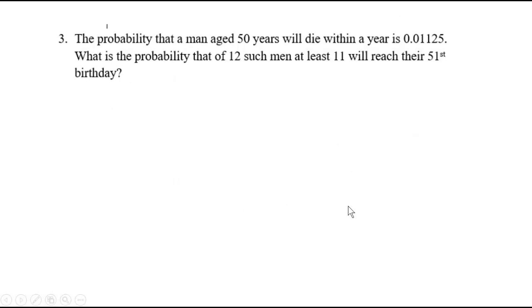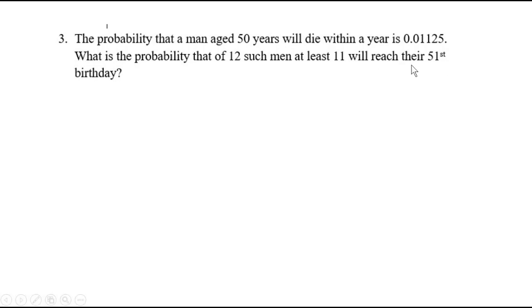Now let us go to the next question. Probability that a man aged 50 years will die within a year is 0.01125. So here the probability that he will die within a given year, when he is aged 50, is given. What is the probability that out of 12 such men, so here n is equal to 12, at least 11 will reach their 51st birthday?